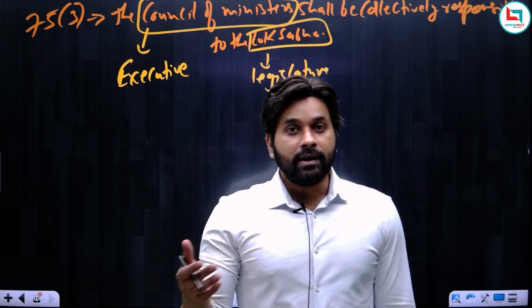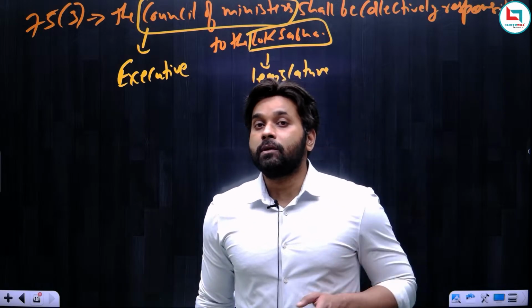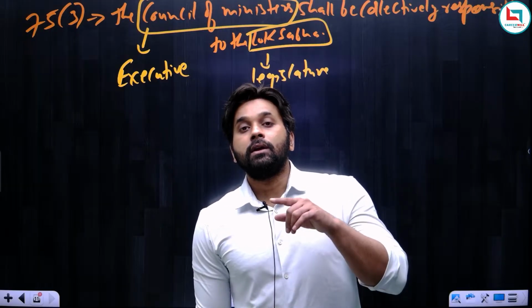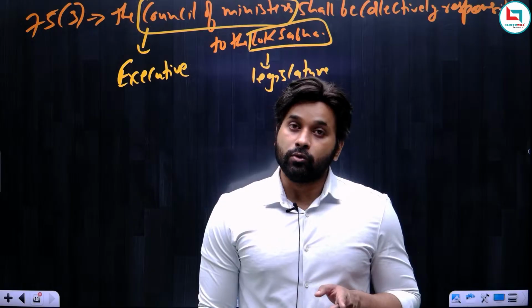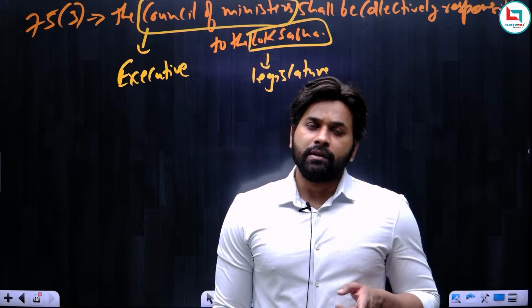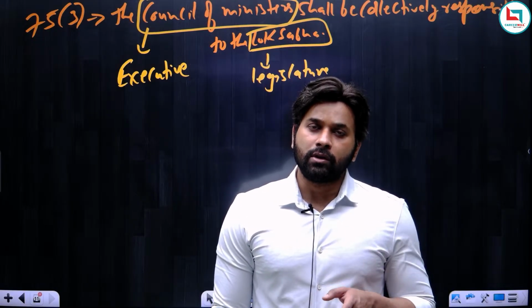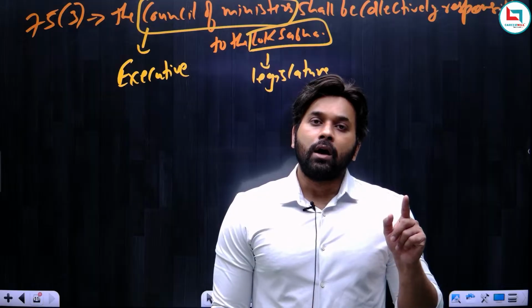So the president can remove the government from office only when the government has lost its majority in the Lok Sabha. It is irrelevant whether the government has the majority in the Rajya Sabha or not. It is always about the Lok Sabha.